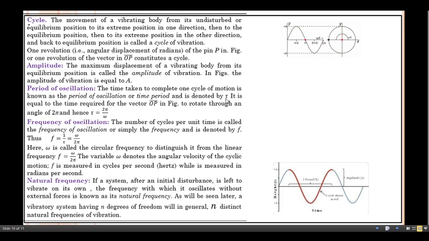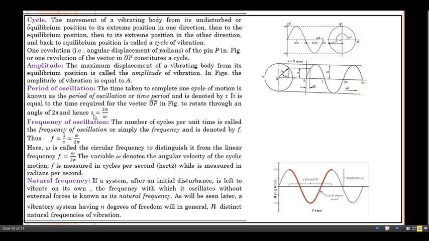It is denoted by the letter T. It is equal to the time required for the vector OP, if we consider this vector OP, where I consider point P, to rotate through an angle of 2π, meaning the complete motion of this particle takes place from this point and again to the same point. So the angular displacement here is nothing but 2π.